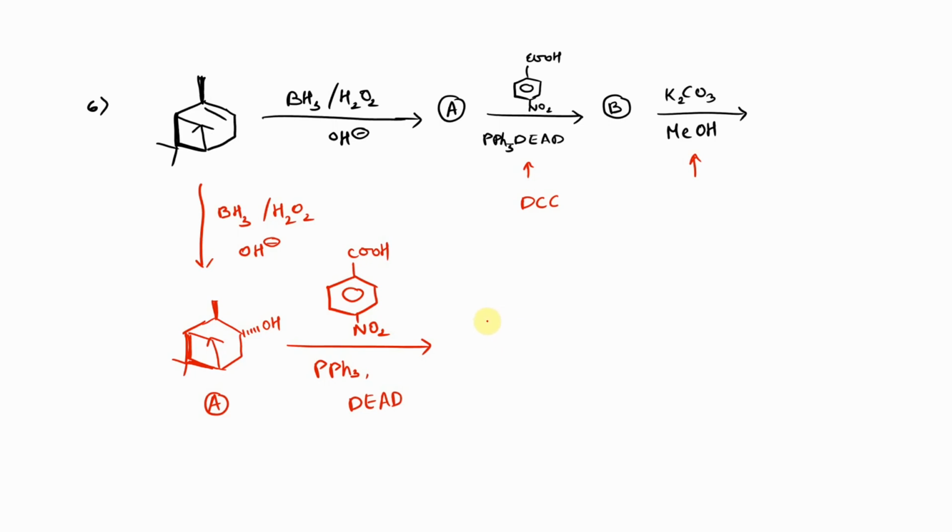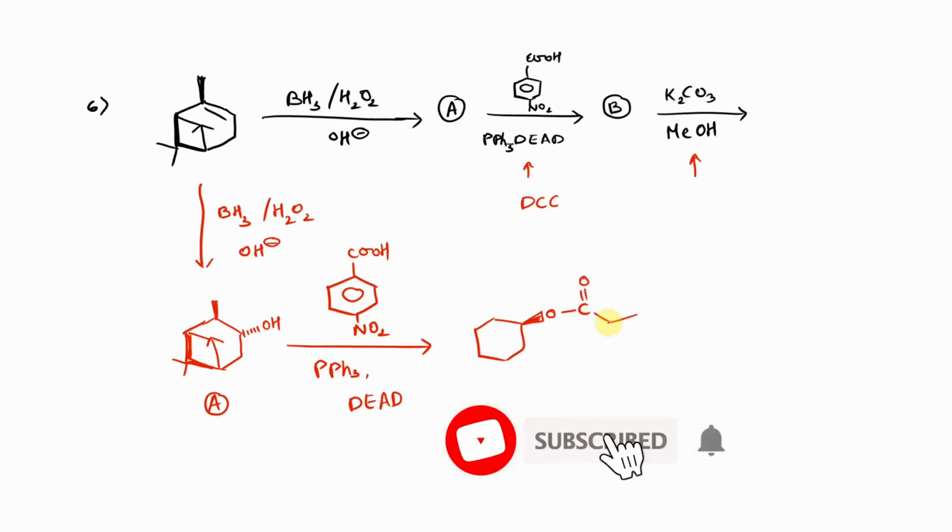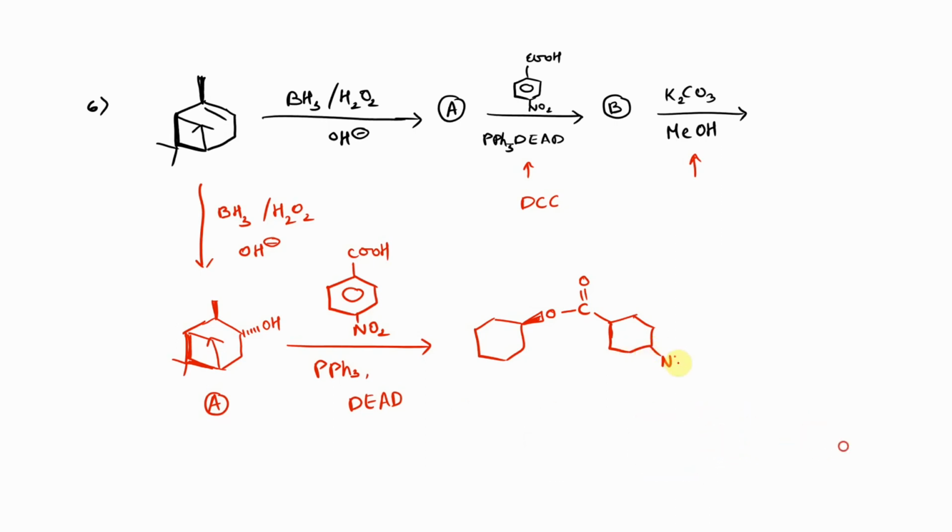The OH group which is in the dash bond will come above the plane and be in the wedge bond like this. O, C double bond O, NO2. The methyl group stays in the wedge bond as it is.